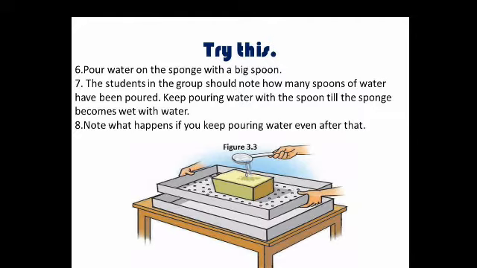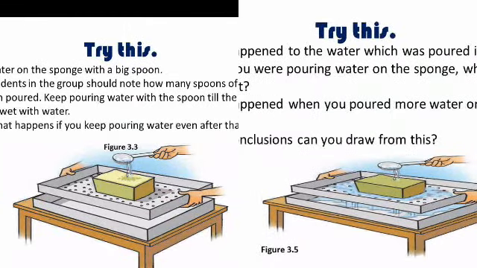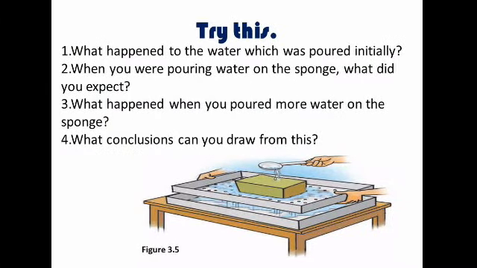1, 2, 3, 4, like this you have to start counting, and keep pouring water with the spoon till the sponge becomes wet and water comes out. And note what happens if you keep pouring water even after that. After a specific period, you will understand what happened to the water which was poured initially. At the beginning, the water you had poured was absorbed by the sponge.